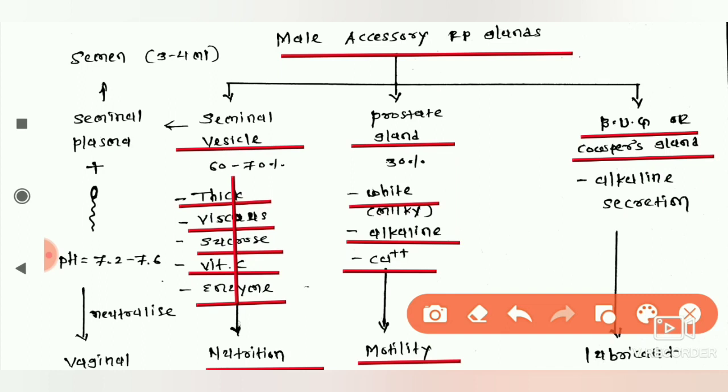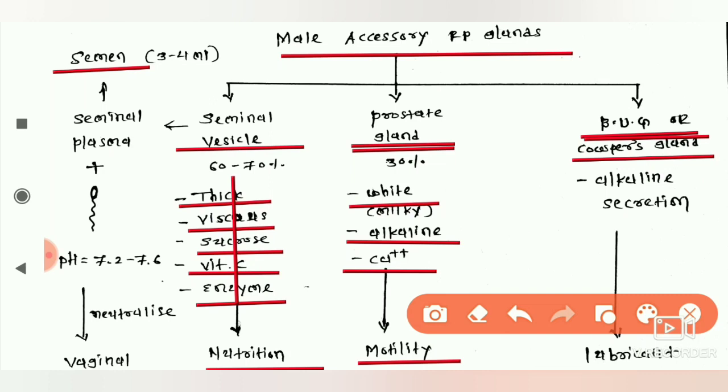Motility means the ability to carry out movement. The sperm cell's movement in the semen solution as well as in the female reproductive tract is due to the secretion of the prostate gland.